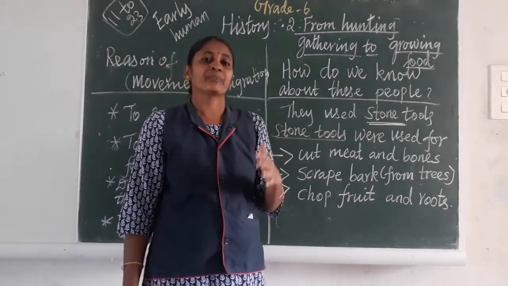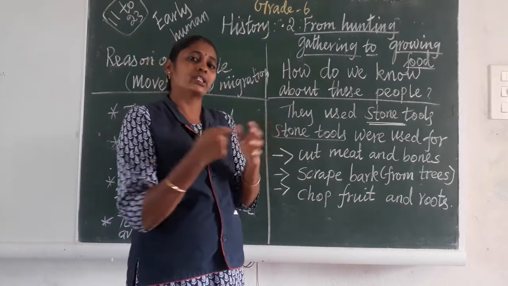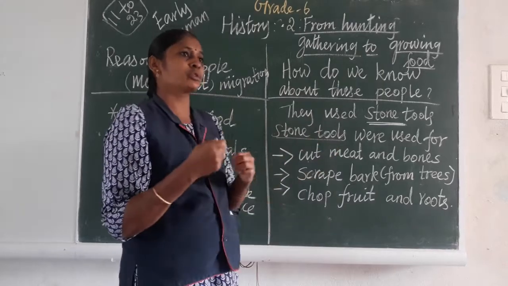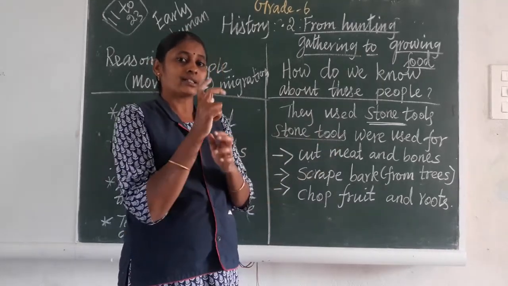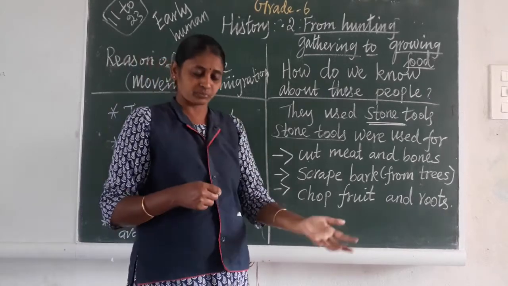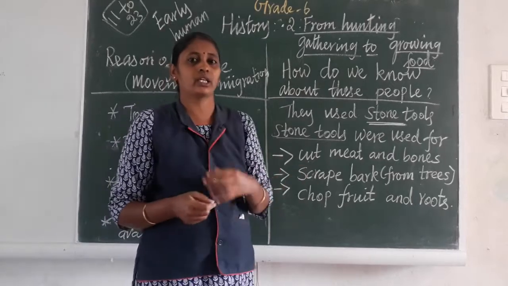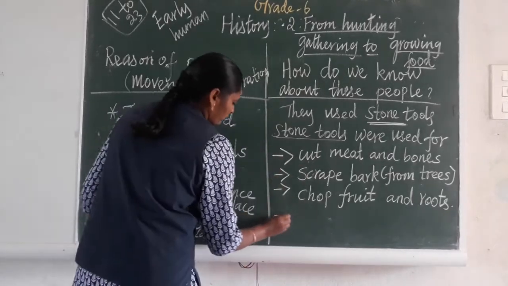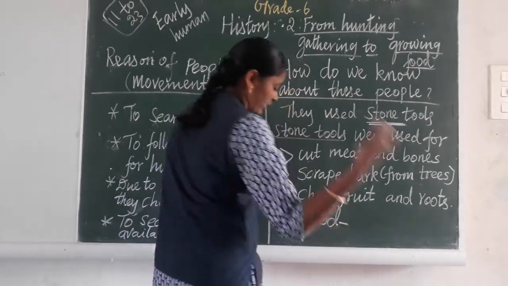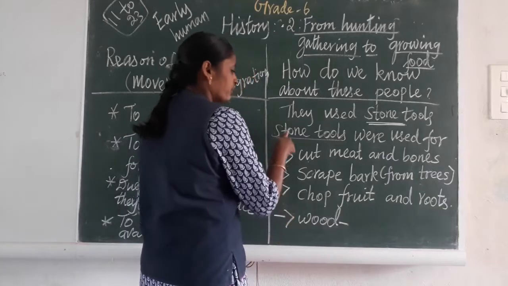Later they are using these stone tools and they attach them to bones or some wood as a handle, like an axe. With the help of that tool they are cutting wood. That wood they are using for firewood. So when they started to cook, at that time they are using this stone tool.